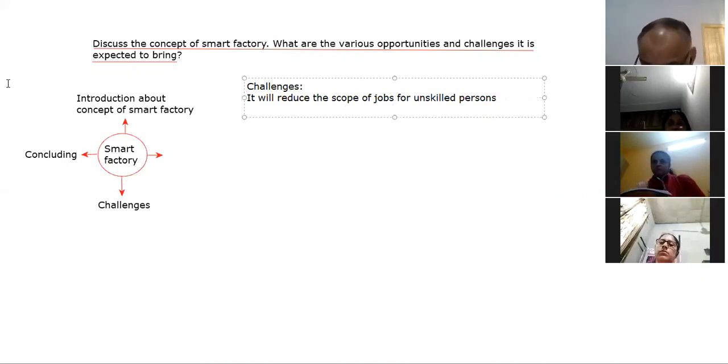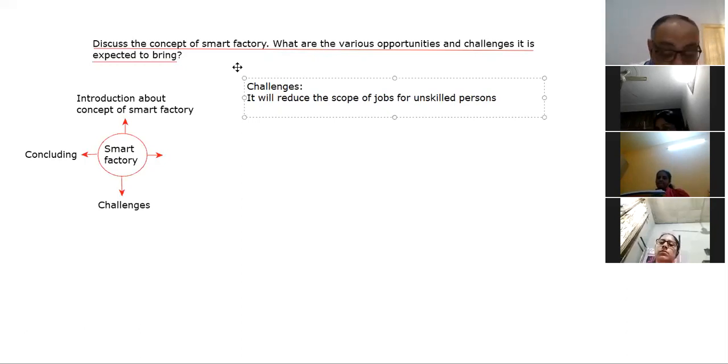So in one particular sector, it may lead to unemployment also, because the persons who are illiterate, where will they go? So that is the one problem.